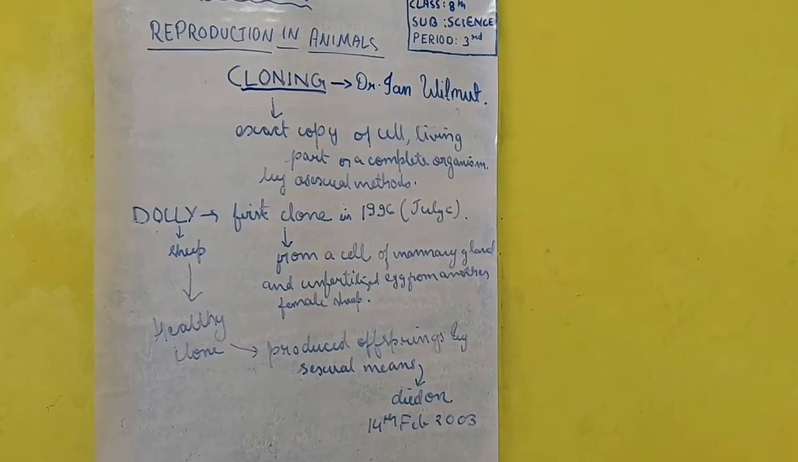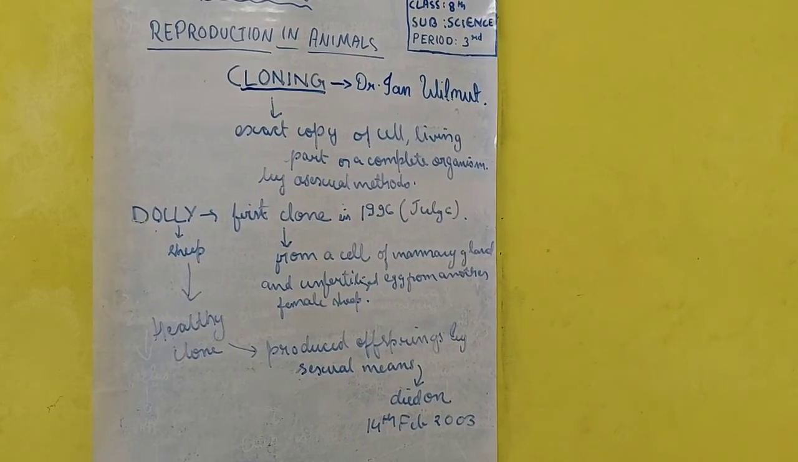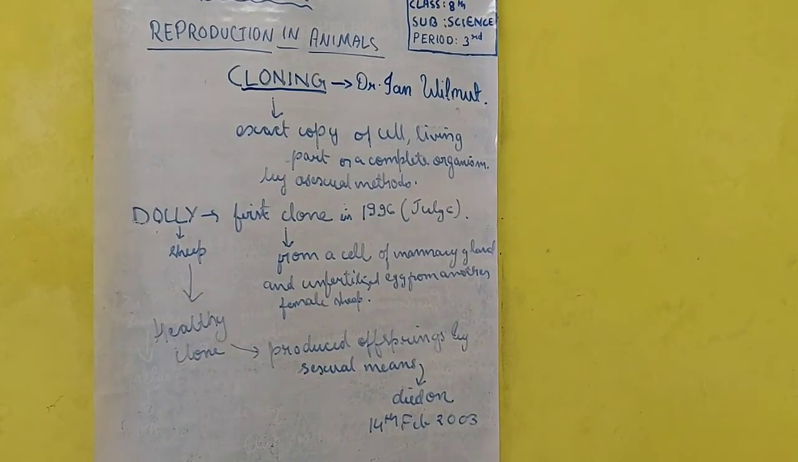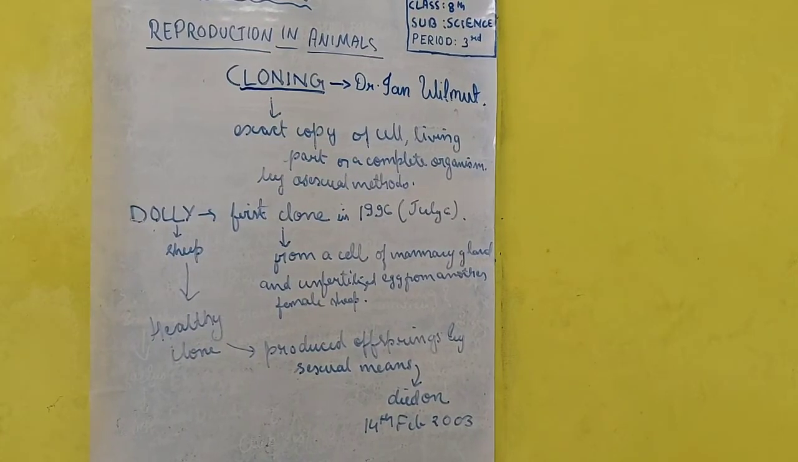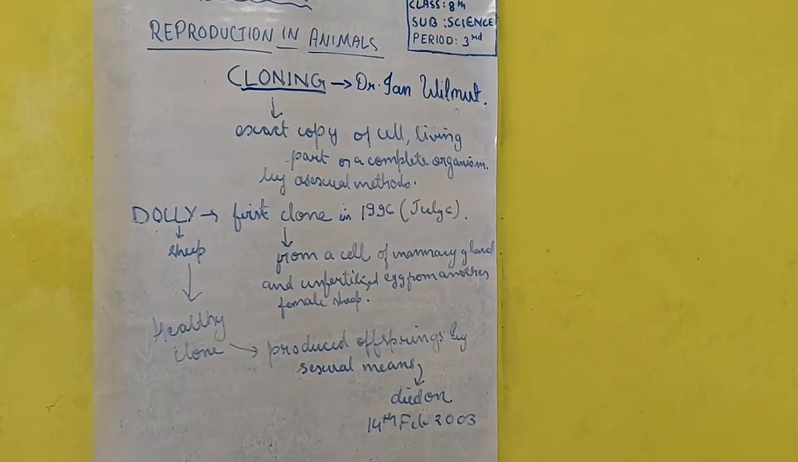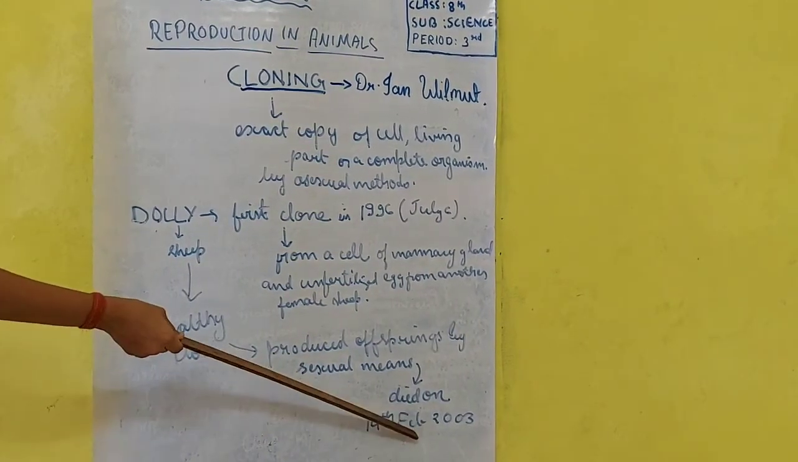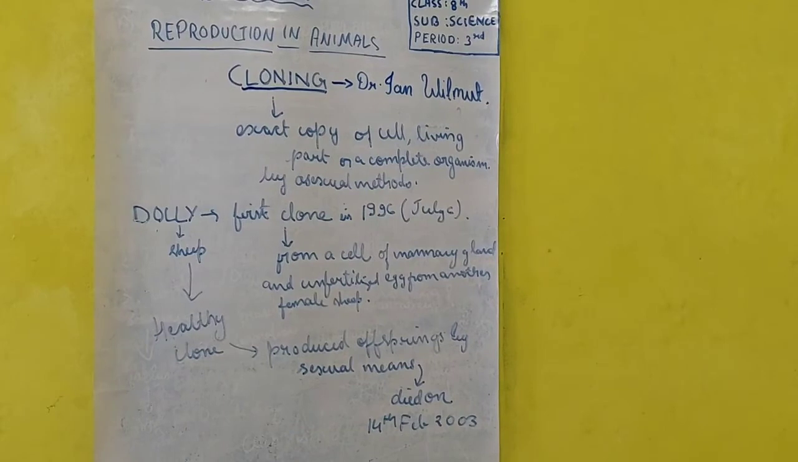It was a mixture, and when Dolly produced offspring, the characteristics of Dolly were carried generation after generation in the other offspring too, and the offspring also had the characteristics of Dolly. Ultimately Dolly died on 14th February 2003, which means it lived on Earth just 7 to 8 years, and then it died.